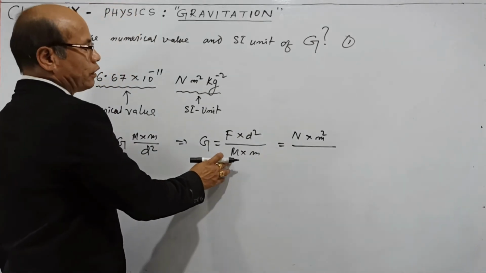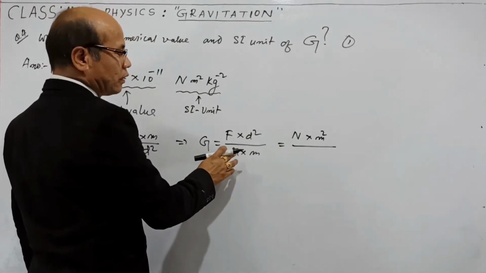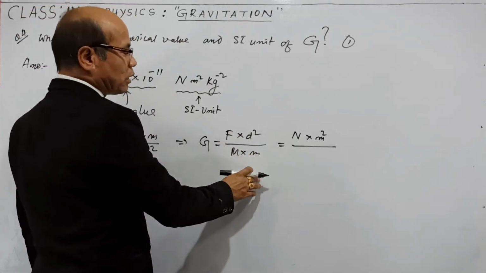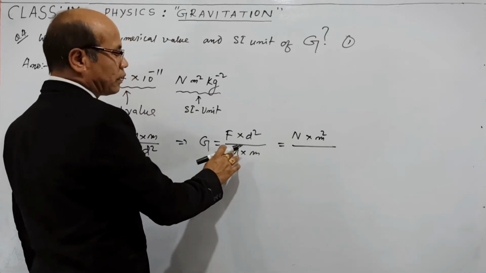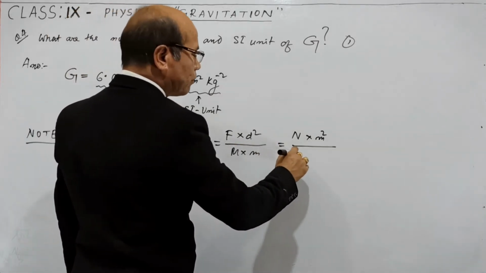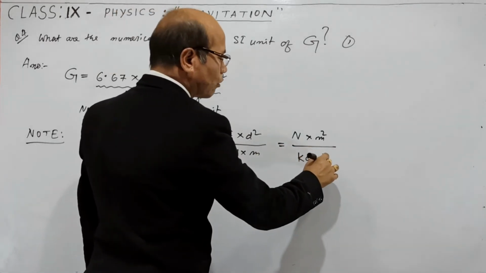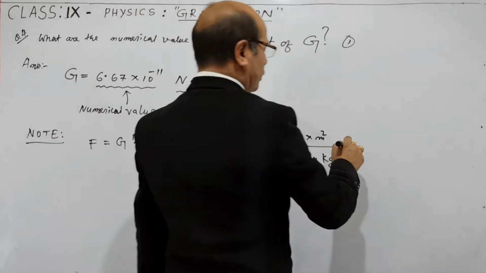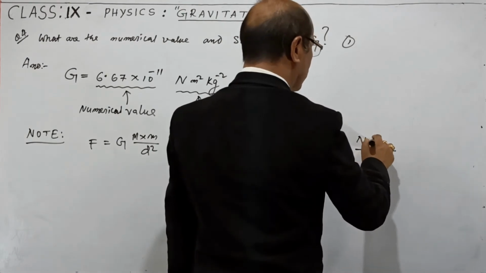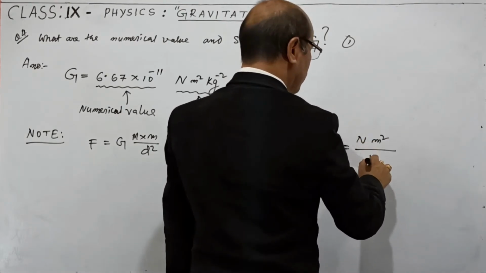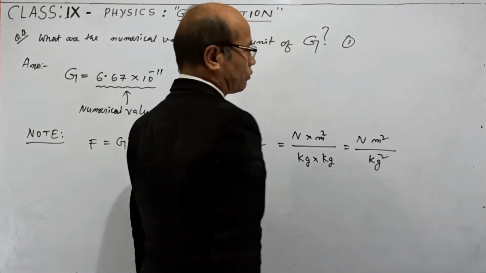And then you look, what are these things? This is also mass, this is also mass. Two masses are multiplied. The first capital M is measured in kilogram, the next also measured in kilogram, kilogram into kilogram. Then you can write Newton meter square divided by kilogram square.